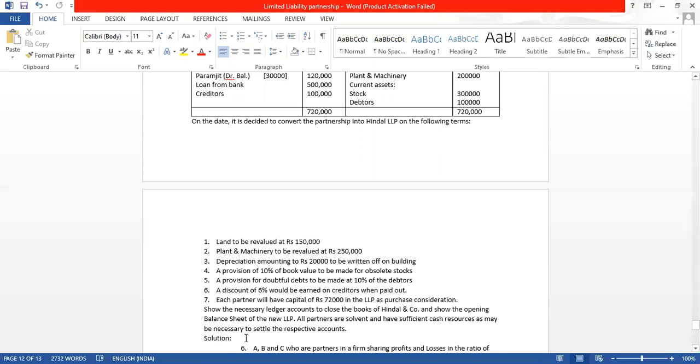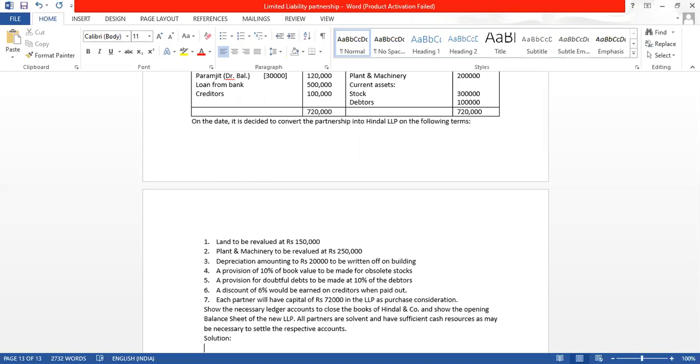That means whatever amount is required to settle the respective accounts of the partners will be paid by cash. You remember in amalgamation, it can be discharged through current account or loan account.